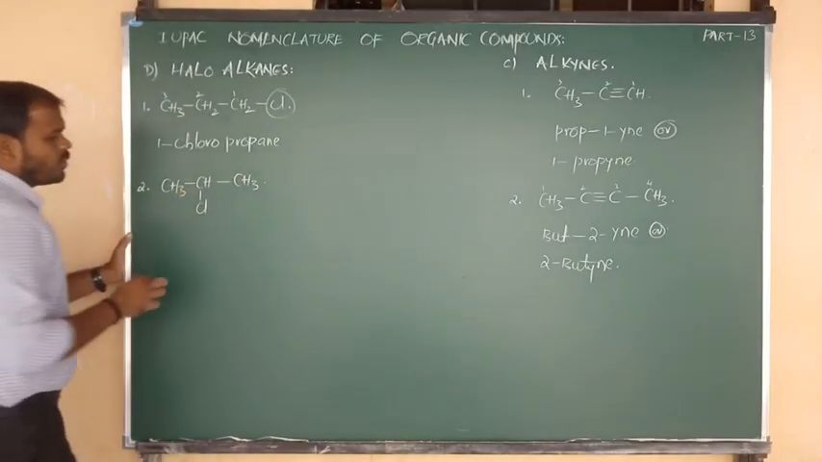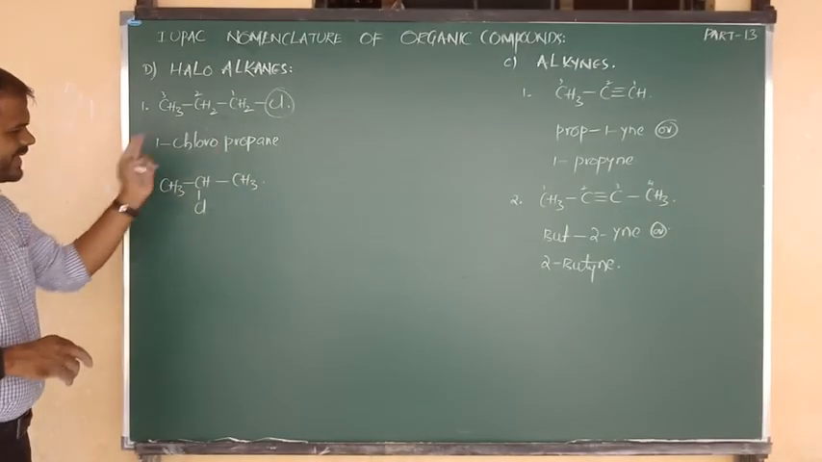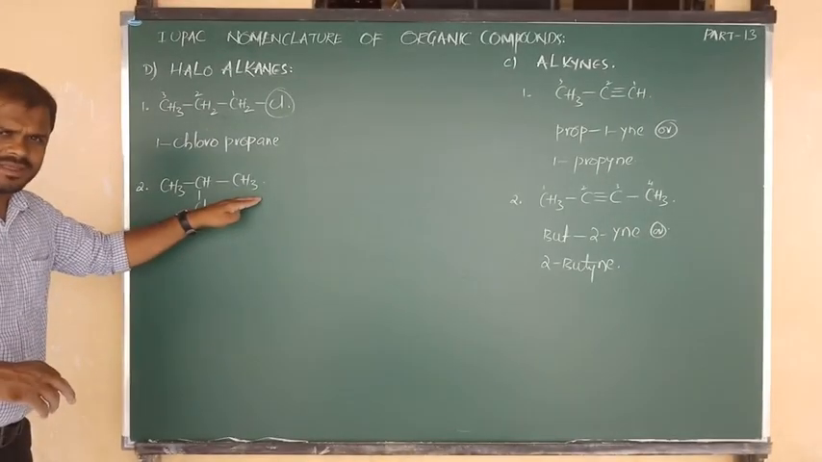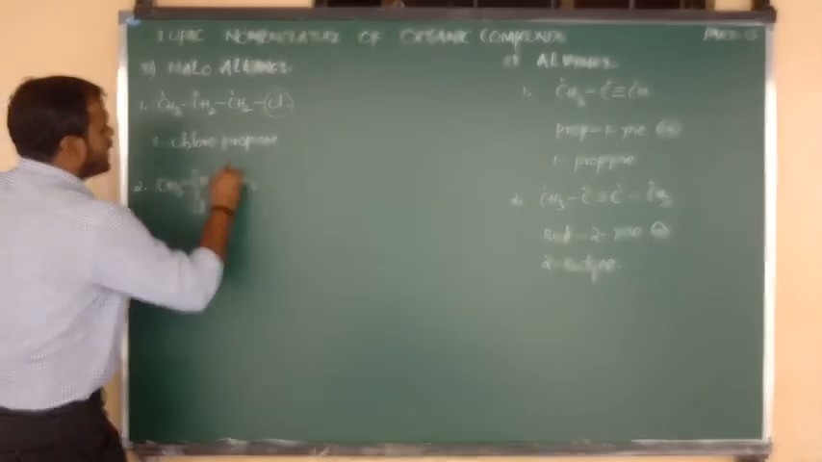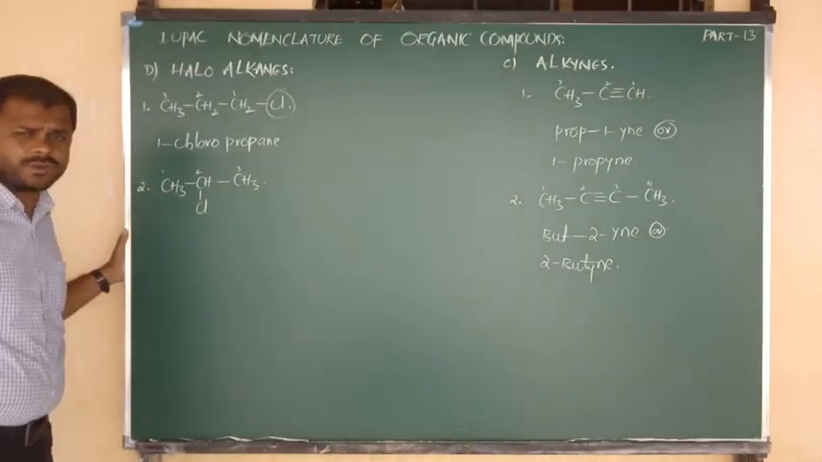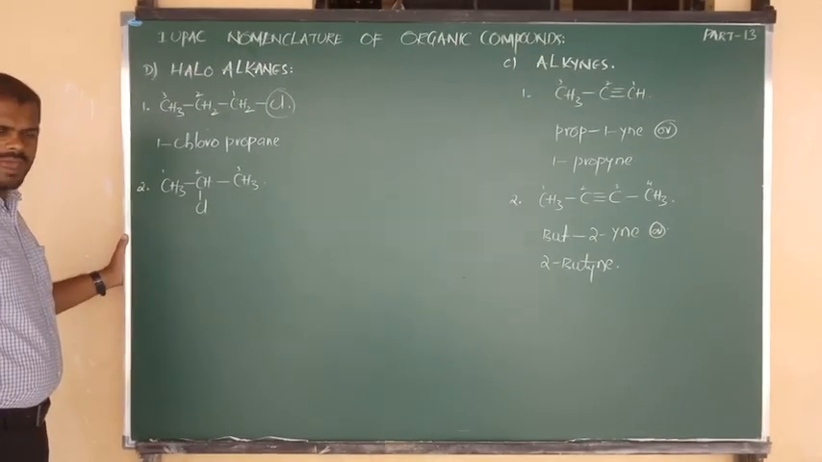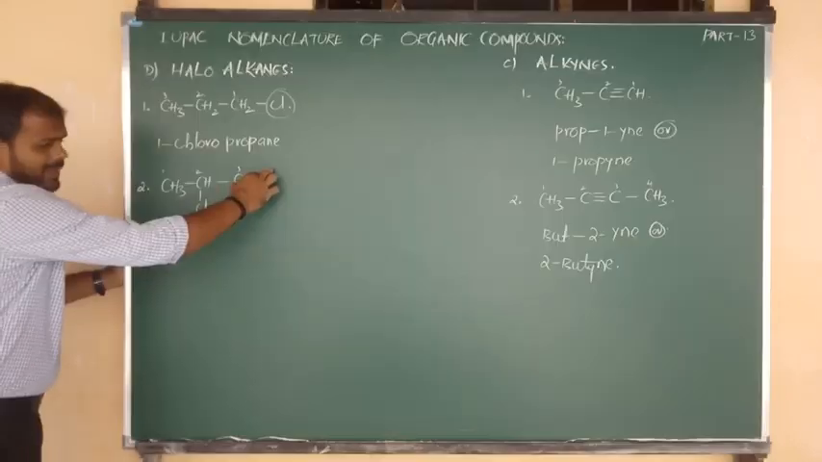Yeah. So what will be the numbering? Left one is CH3, right one is CH3. We can go from any way. Okay, 1 and 2 and 3. If you want, you can denote from the right side also, as you wish. Okay. This is the main chain or parent chain.